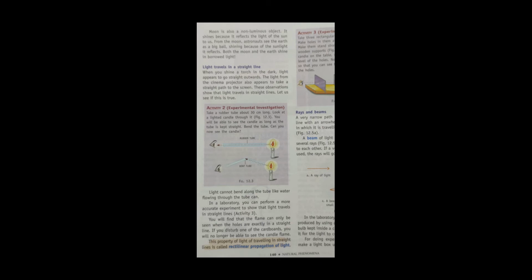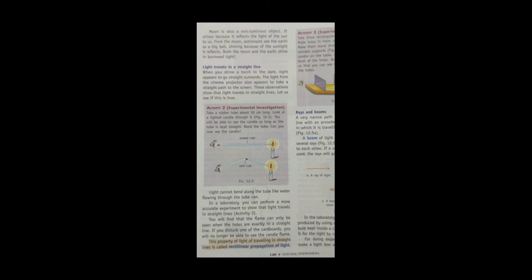In the first condition, you can see the rubber tube is straight, so you can see the candle light. Light from the candle passes through the rubber tube and reaches your eye, so you can see the candle. Now the second picture: you can see the rubber tube is bent.